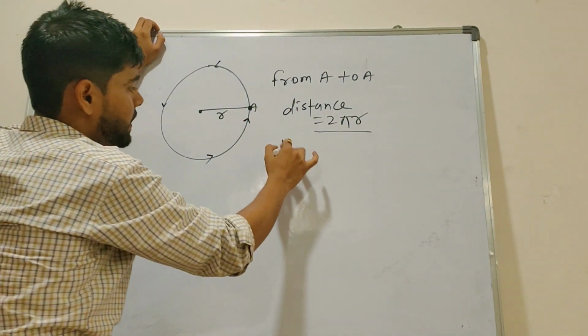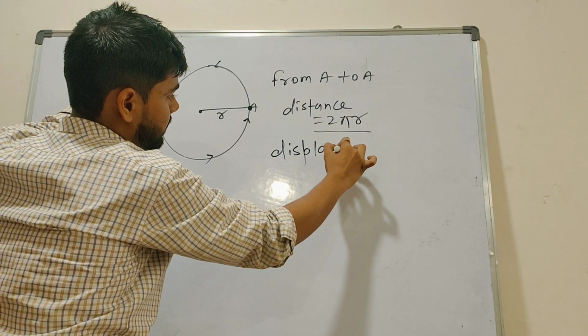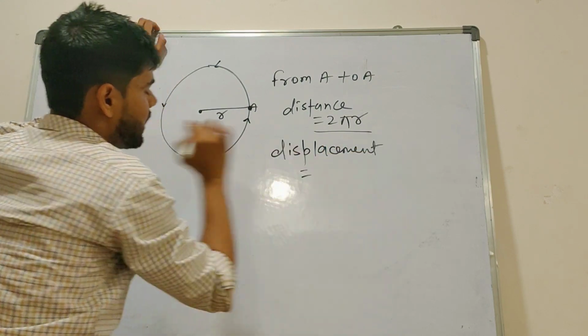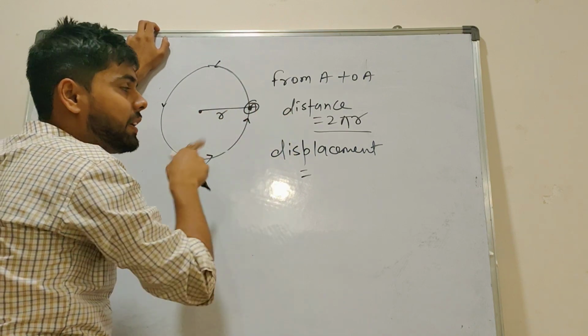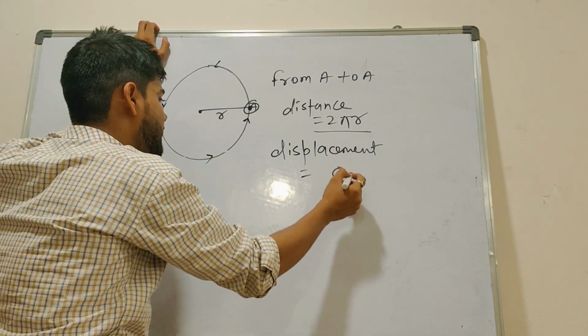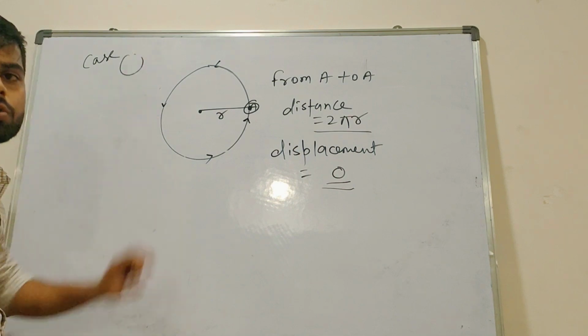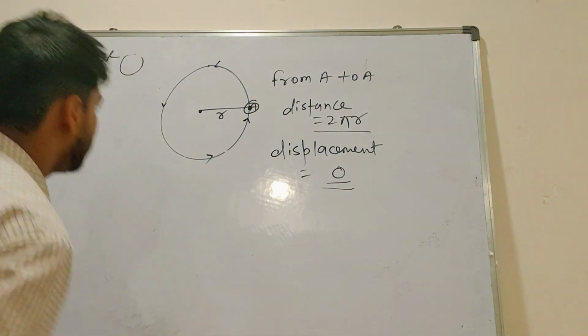Next, I ask you displacement. Now tell me displacement. Then you will say, sir, it started from A and again came to A. The starting point and end point are the same, sir. So displacement is 0. Any doubts? No, sir. Next case.